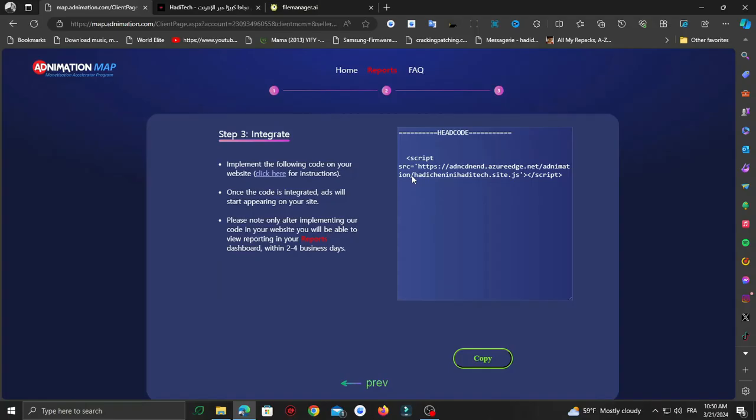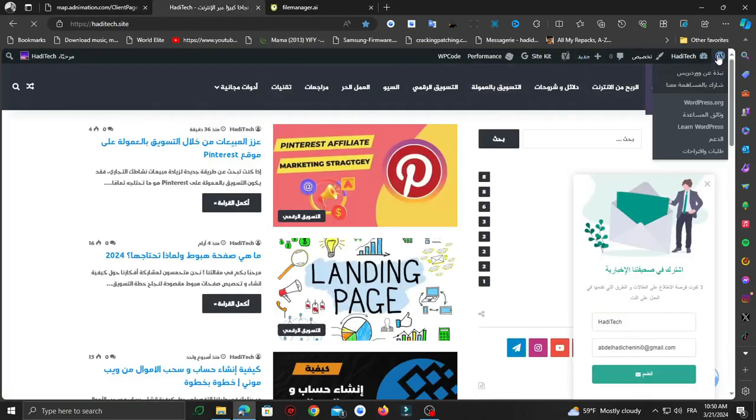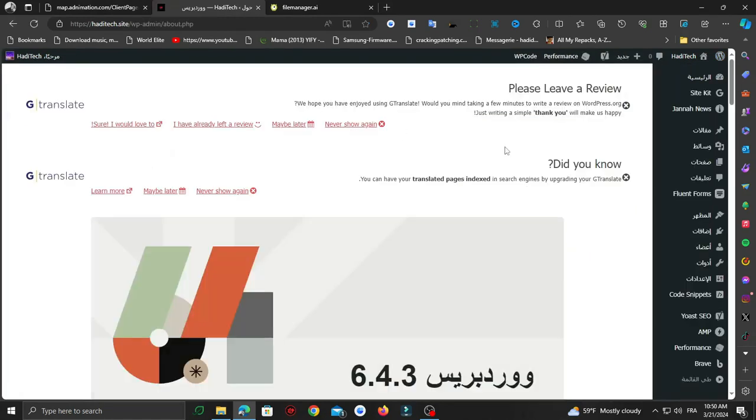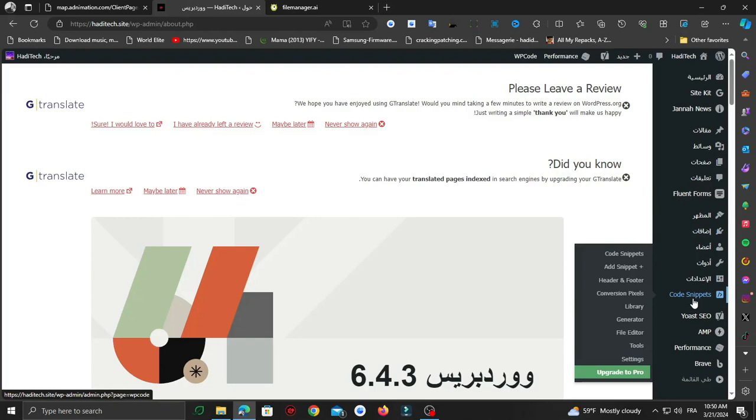One final step that we need to do is integrate this code into the header of our website and wait, as you can see, within 2 to 4 business days for the ads to start showing on our website. So click copy just like this and go to your WordPress website. If you are using Blogger, just create a widget and copy paste that code. Go for plugins, and if you don't have this plugin, type in code snippet or WP code. Once you do that, add it and go to header and footer just like this,